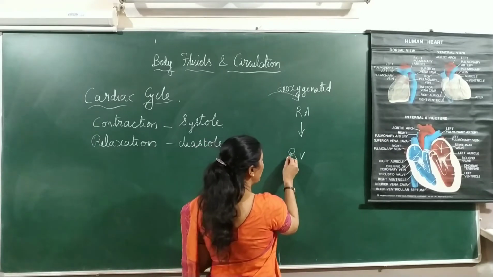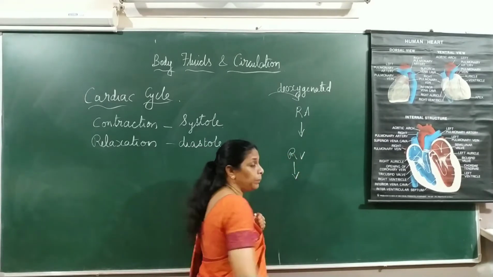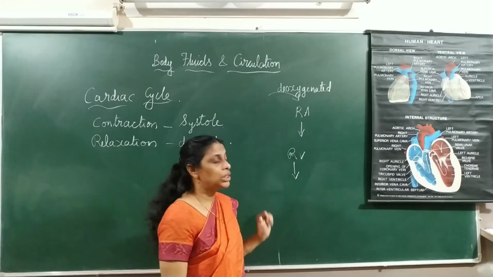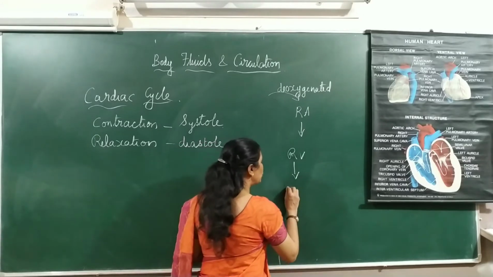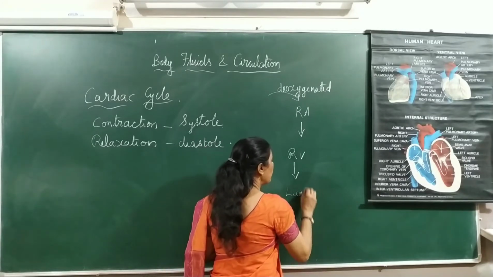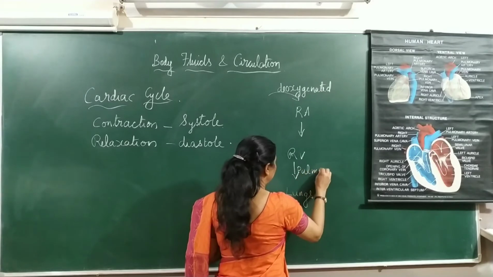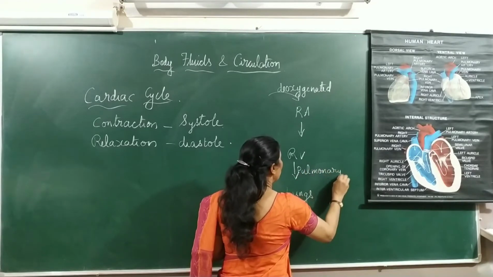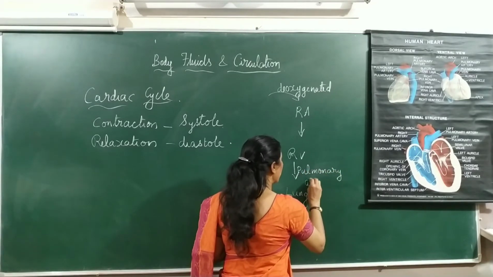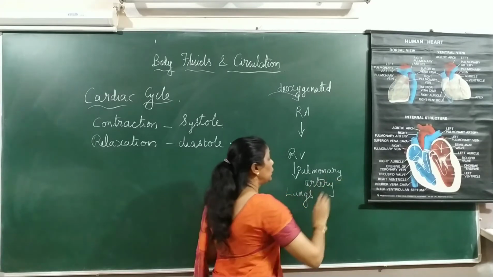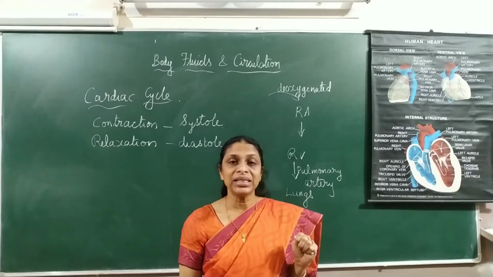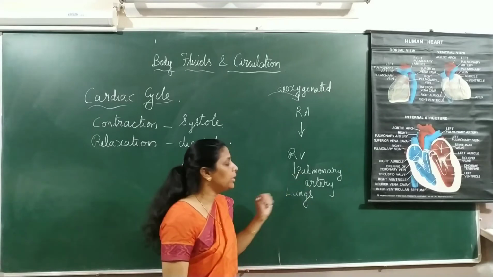From the right ventricle, the deoxygenated blood will be taken to the lungs by the pulmonary artery. The only artery which carries deoxygenated blood is the pulmonary artery.